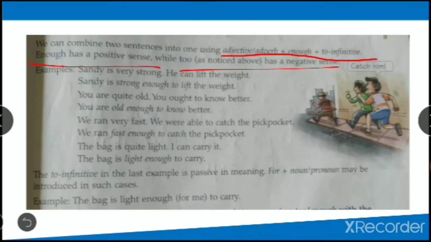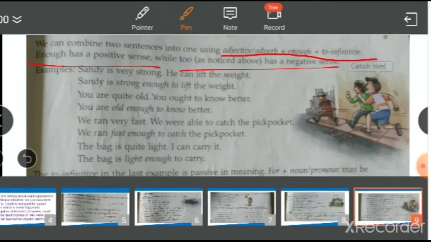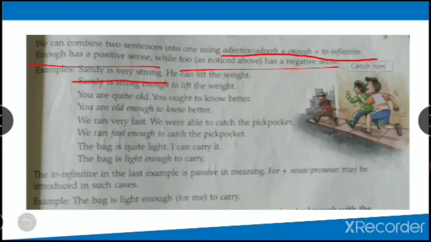Enough is positive. That's what we mean by enough, right? See the example. Sandy is very strong. He can lift the weight. So how it is made over here, see. Sandy is strong, adjective, enough to lift the weight. In one sentence only it is made, right?